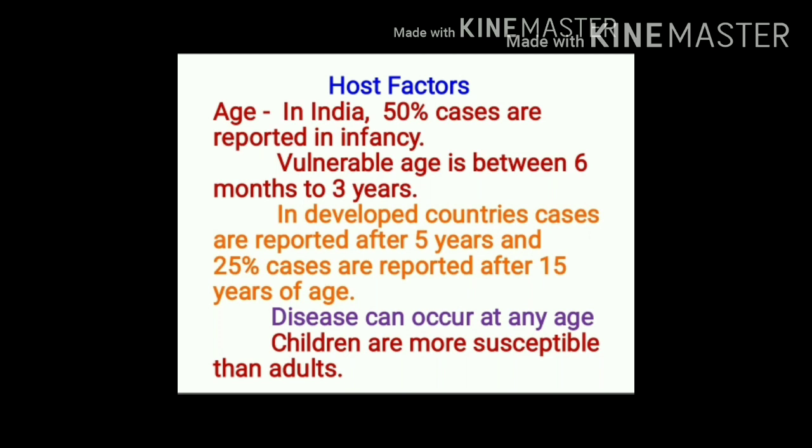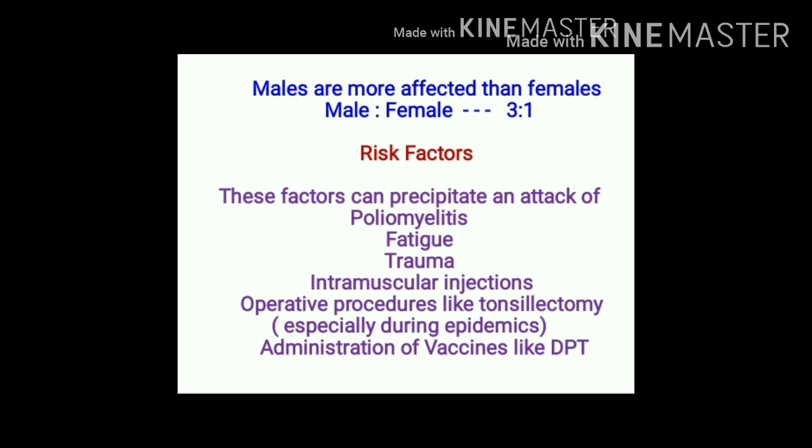Whereas in developed countries, cases are reported after 5 years of age, and nearly 25% of cases are reported even after 15 years of age. Males are more commonly affected than females. The male to female ratio is 3:1.